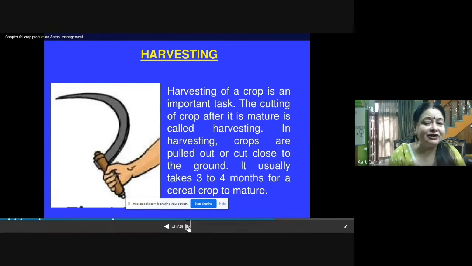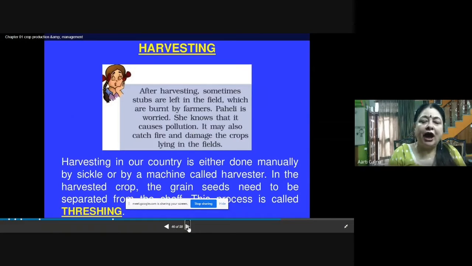In harvesting, crops are pulled out or cut close to the ground. It usually takes 3 to 4 months for a cereal crop to mature. So harvesting is done after the crop is mature enough for consumption. Now, harvesting in our country is done either manually with the help of the hands, or by sickle, or by a machine which is called a harvester. In the harvested crop, the grain seeds need to be separated from the chaff. This process is called threshing.